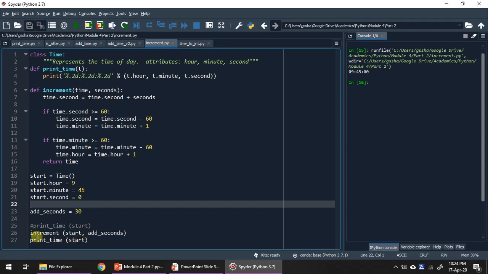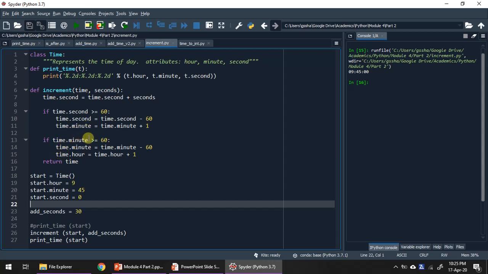Save this. What we have done is I have called the function increment and passed the two parameters. One is the start object and the other is add seconds. Add seconds means 30 seconds. The function increment receives these parameters and assigns them to the time object and seconds. For the time object, the time dot second attribute is added with the received number of seconds, and later we check in the code whether the number of seconds exceeds 60, and we correct those extra seconds by adding 1 minute to time dot minute.